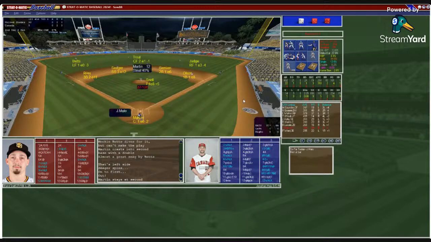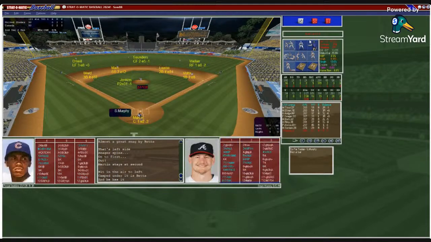Now here's Maloney, the shortstop, hitting .318. 1 home run, 3 RBIs. Murphy sets the target. Snell from the stretch. Runner on second, 2 outs. And that's going to be a fly ball to left field. He just missed it. Betts at the track, back, and makes the catch. And Canada's done in the second. They leave 1.